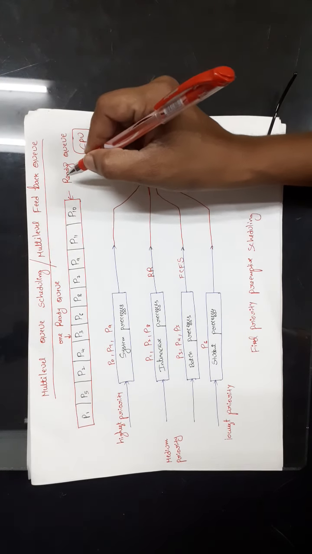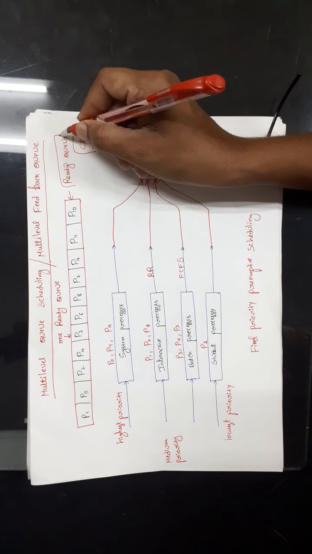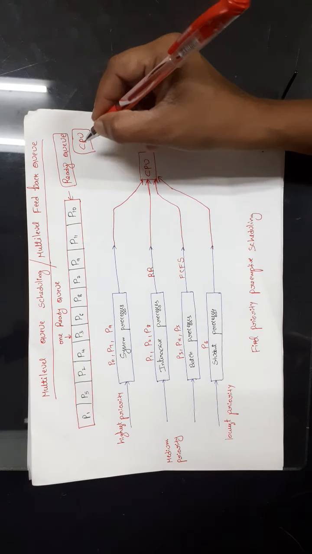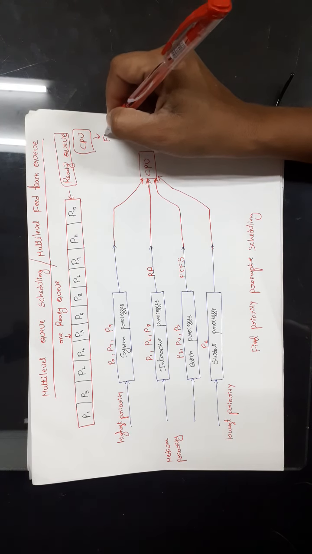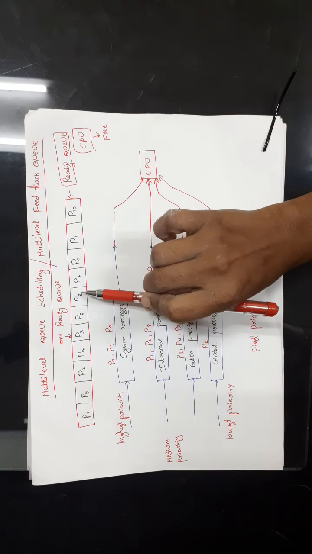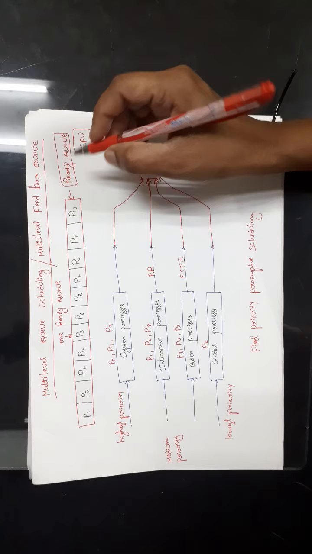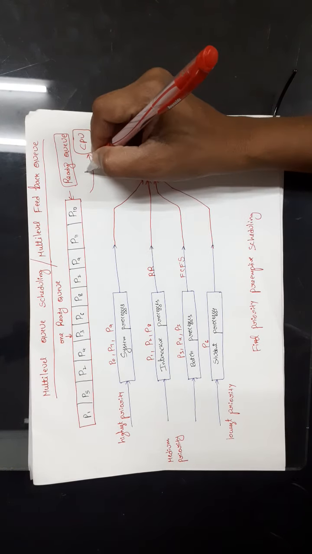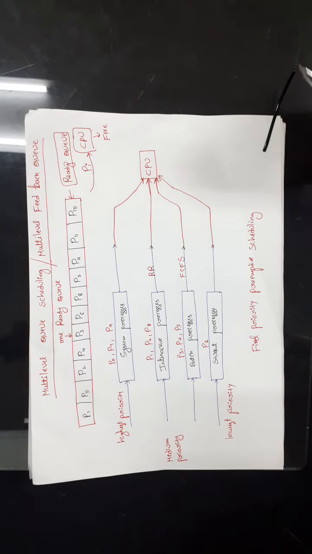So this queue is called the ready queue. All the processes are waiting in the ready queue. Then whenever the CPU is free, we can choose one process among these processes and allocate the CPU to that process, right? It can be any process. Let us assume that it is P1.